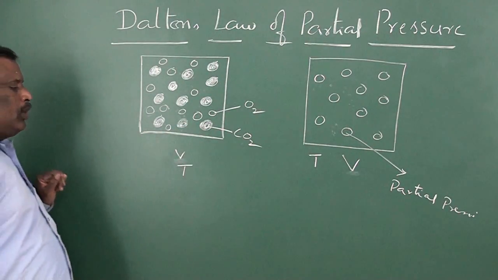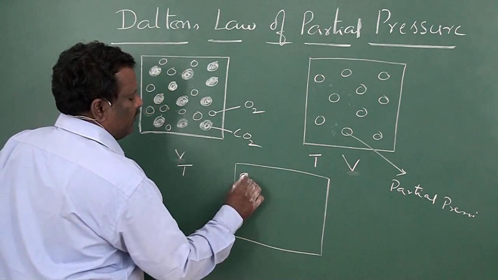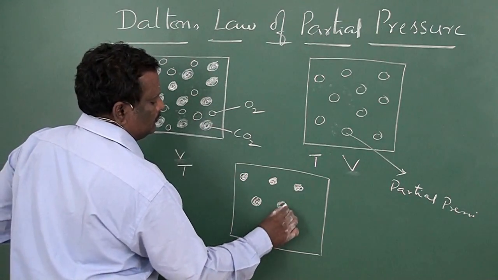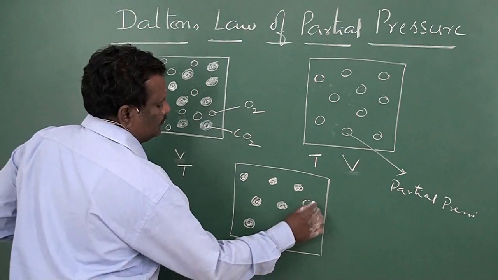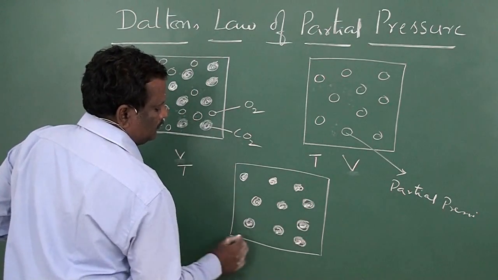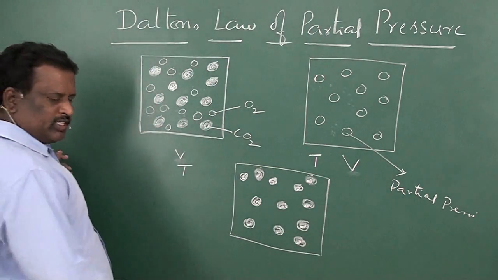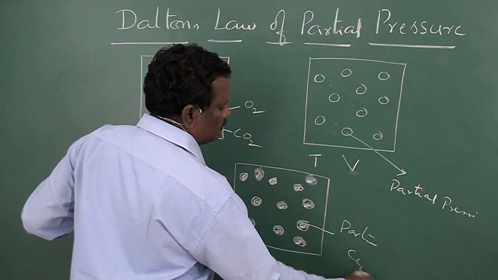And if these carbon dioxide molecules are also separated and kept here, now this is said to be the partial pressure of CO2.